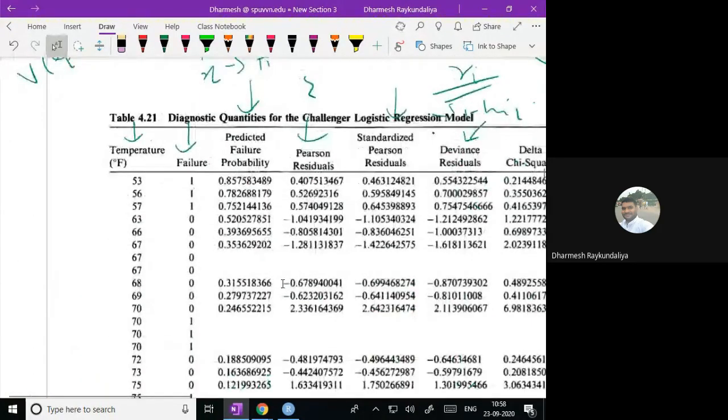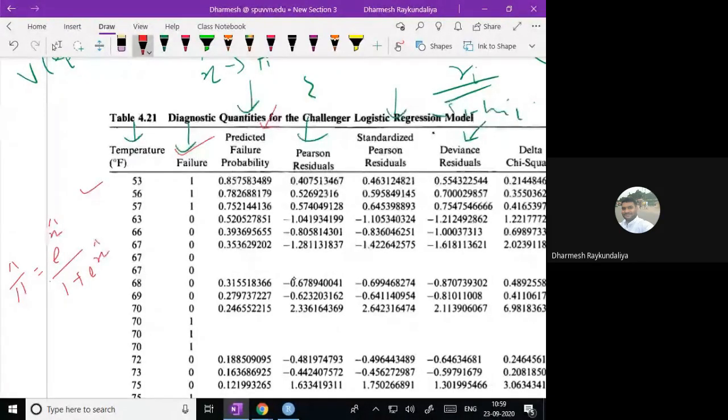So, of course, say data is given, temperature is given in the Challenger example. The failure, at least one O-ring failure, is your response. So you have already obtained the predicted value. How will you obtain the predicted probability? It is pi i cap, which is e raised to eta cap upon 1 plus e raised to eta cap.